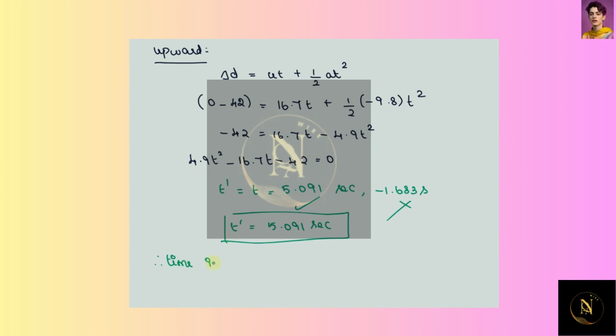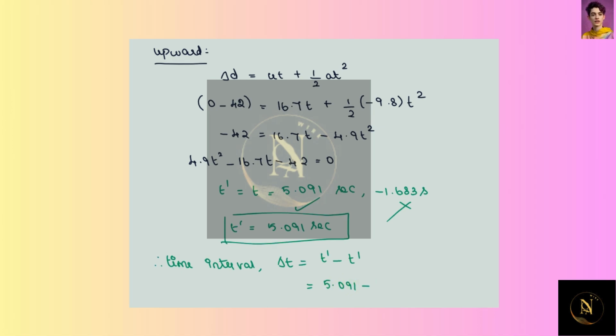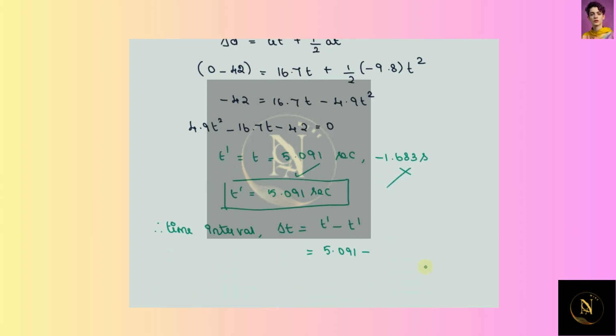Now let's calculate the time interval. So time interval delta t is equal to t prime minus t, which is 5.091 minus 2.107, and this gives delta t is equal to 2.984 seconds. This is our required answer.